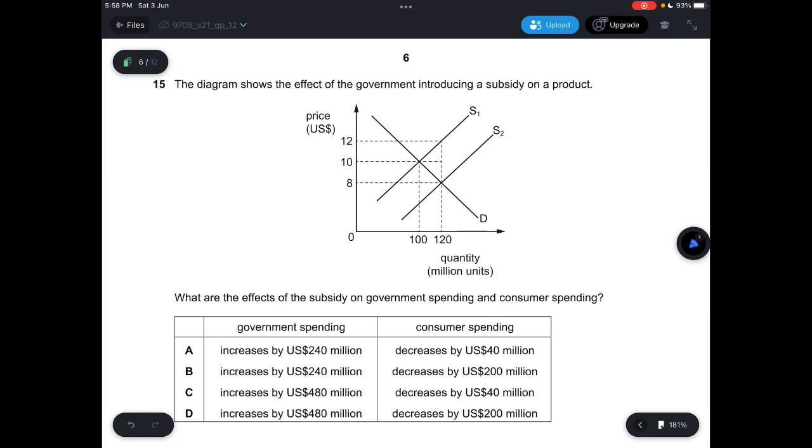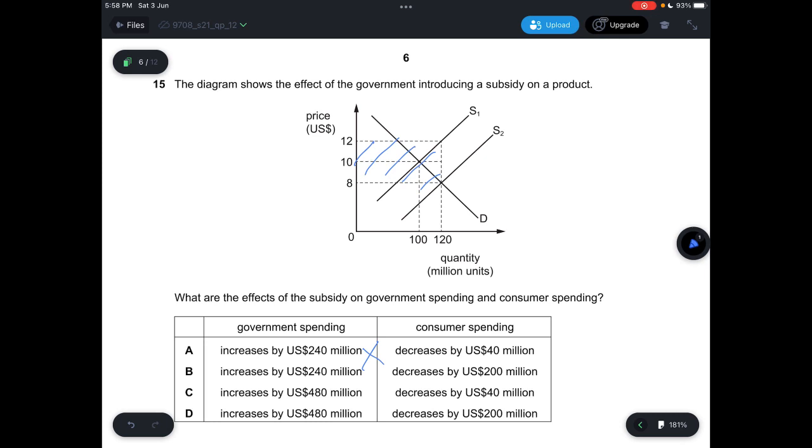Question 15, the diagram shows the effect of the government introducing a subsidy. What are the effects of the subsidy on government spending and consumer spending? For government spending, you need to calculate the area of this entire thing, which is the current quantity sold multiplied by the difference between the original price and the subsidized price. That will be 4. So 4 times 120, you get 480 million. So AB is wrong for government spending.